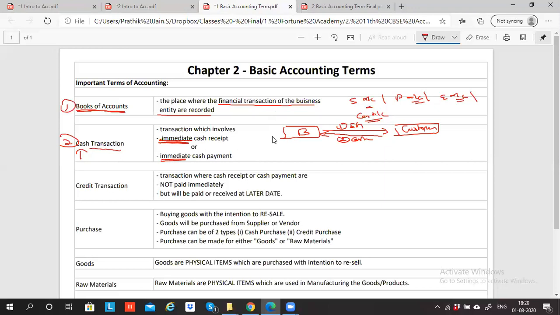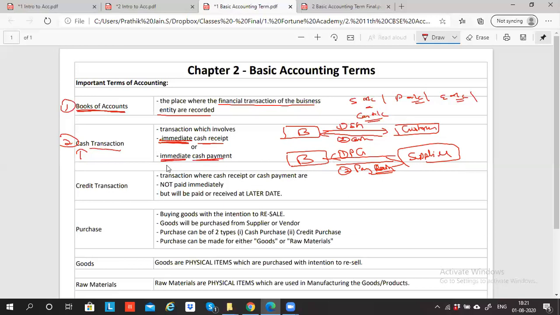So when I sell goods, and immediately I take cash, it is called a cash transaction because I'm receiving cash immediately. Another example, I'm a businessman. To sell these goods, can I say I need to first purchase them from my supplier? So my supplier is giving me goods. I am purchasing goods. When the business purchases goods, can I say the business has to immediately pay cash? Immediately pay cash. So when I purchase goods and immediately pay cash, it is called cash payment, immediate cash payment.